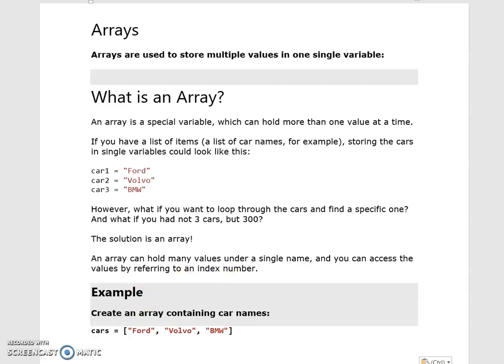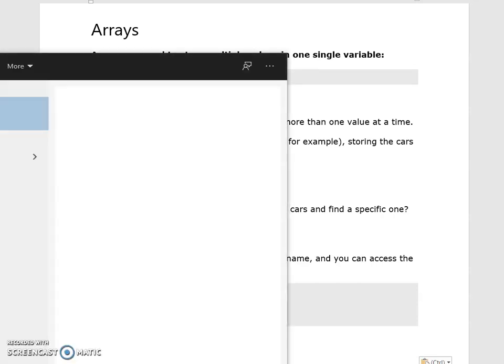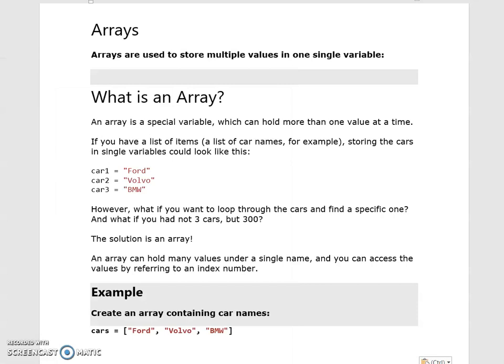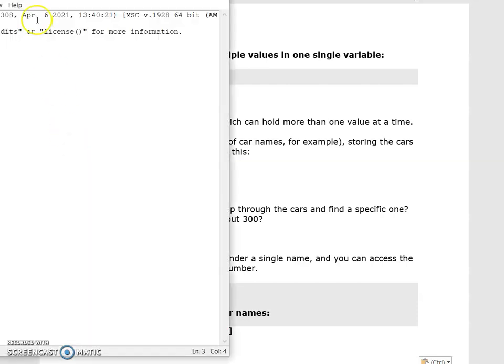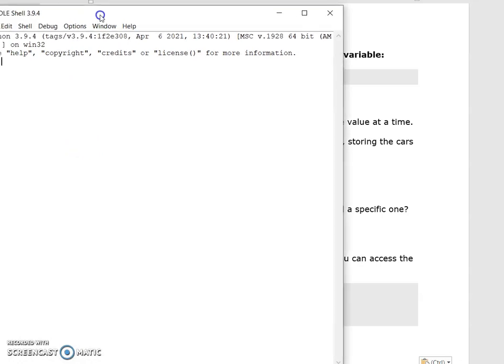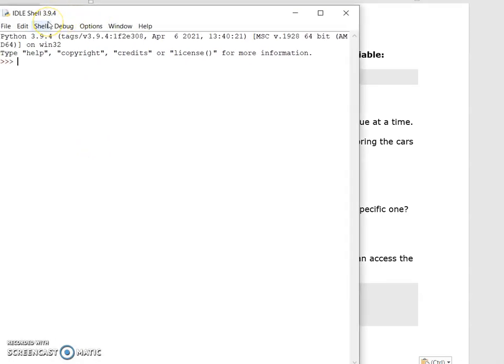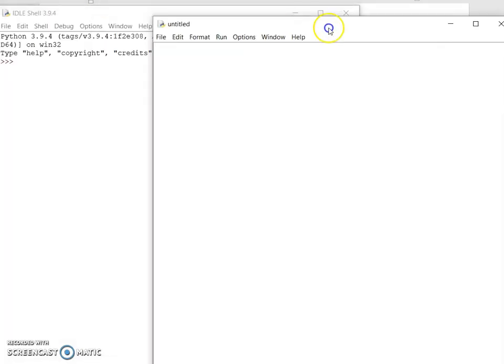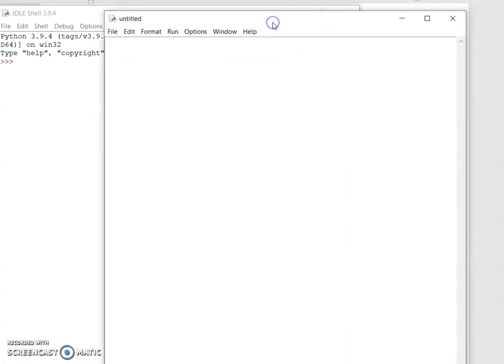Now let's see an example for this. Open Python IDLE. Open a new file. Now write the code for a cars example.